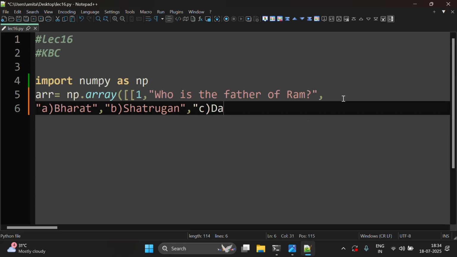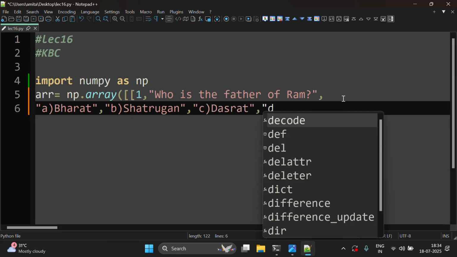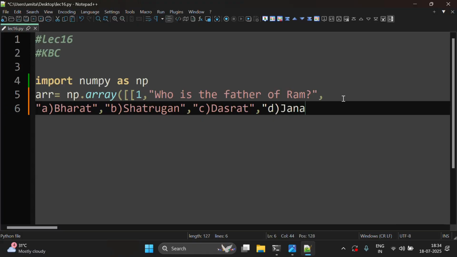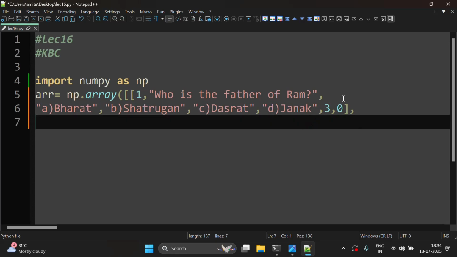Third option is Dasarath, and fourth option is Janak. Then the correct answer is 3, so we write 3 here and we write 0 here. I'll explain later why I have written 0 here.